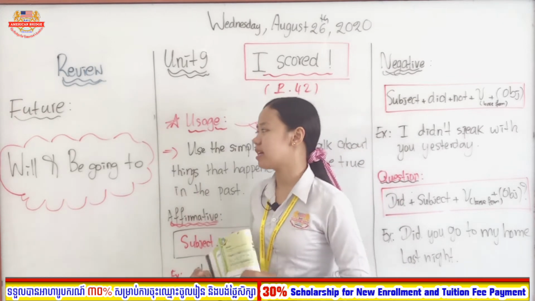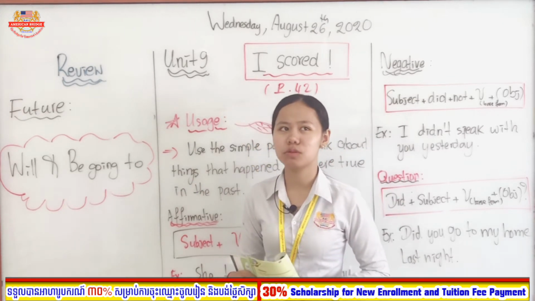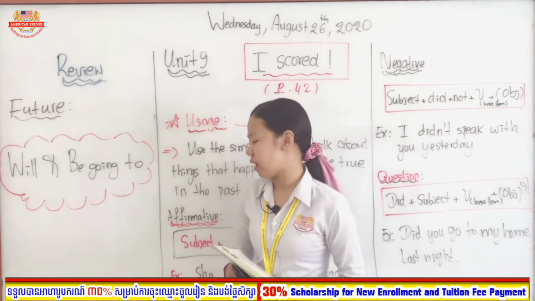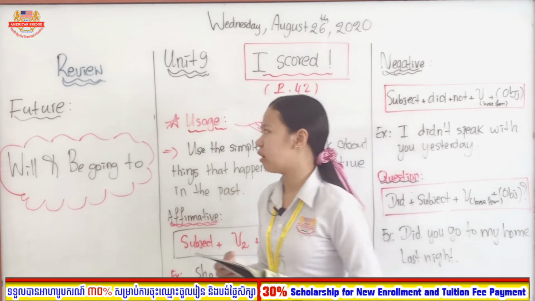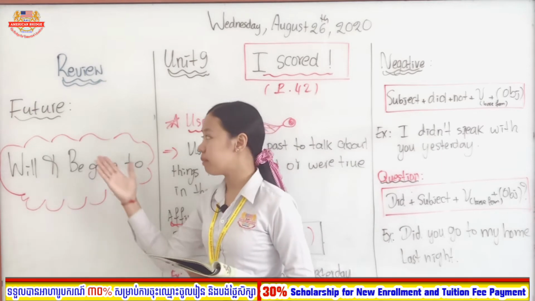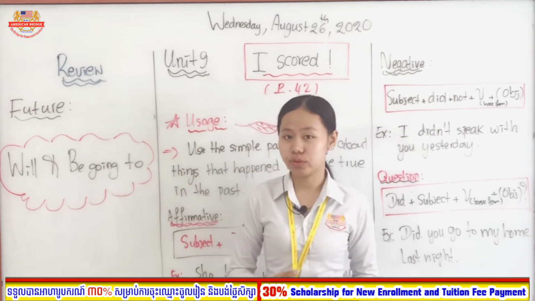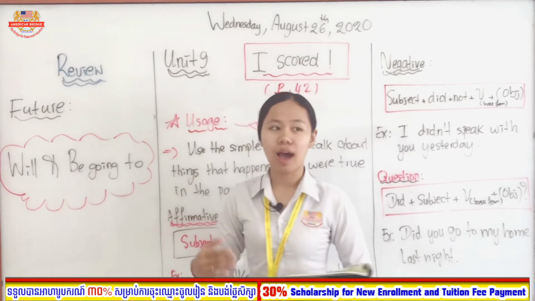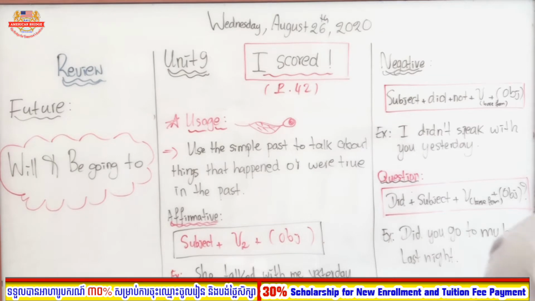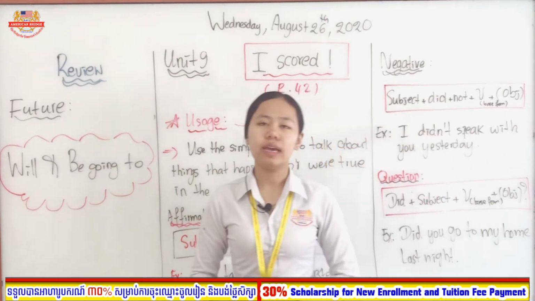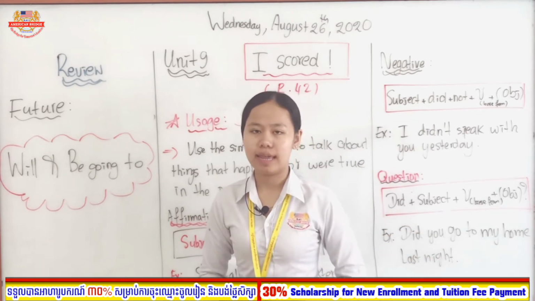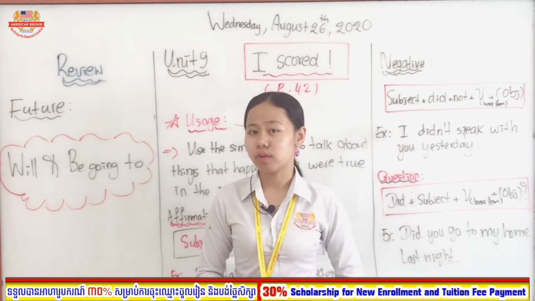But before we go further to our lesson, let's review a little bit regarding the lesson that we learned so far in the previous video. In the previous video we learned about the grammar galaxy, and then we also learned about the future, will and be going to, right? For example, I will go with you. I am going to study abroad next year. Will you go with me? Are you going with me? And she will not go with me. And another one, she is not going with me.